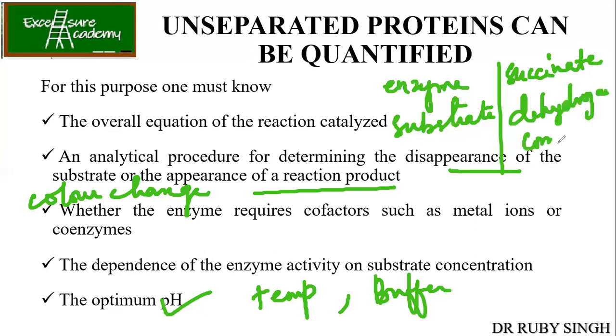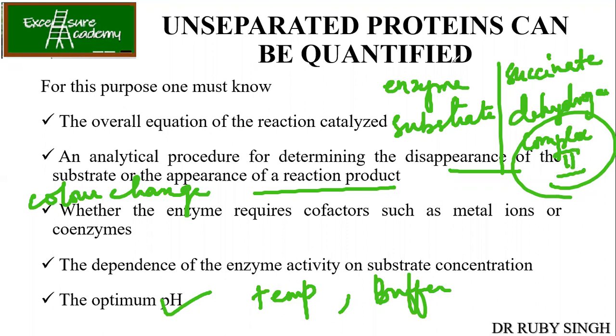Not glycolysis. I'll give you a hint: mitochondria. Yes, the electron transport system, very good. It is also called complex 2. The electron transport chain is made up of four to five complexes, and complex 2 is your succinate dehydrogenase.